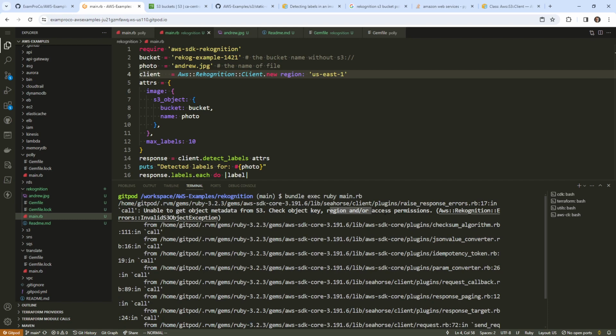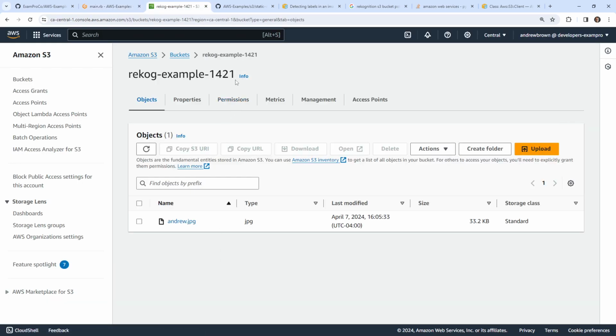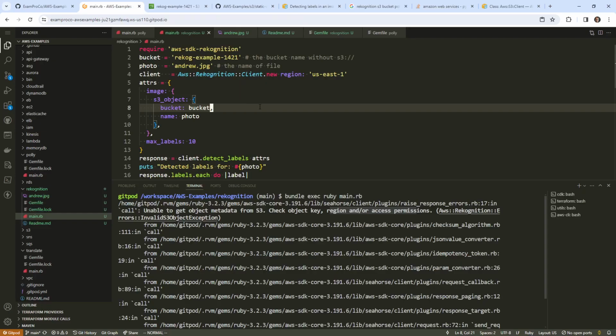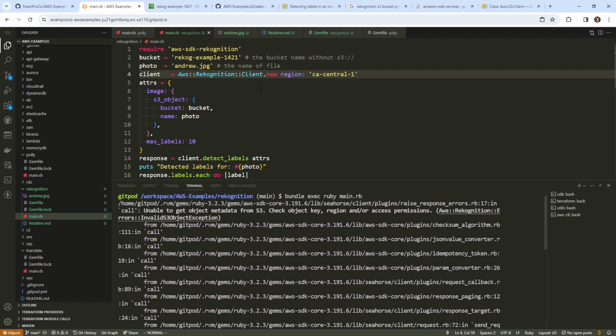Check object key, region, or access permissions. Well, let's make sure that that is in the bucket. It is there, okay. Let's make sure our bucket name is correct. That's right. That's all correct. Well, this is... Come on, Andrew. I said it had to be CA Central 1, and I wrote US East 1. Now, I'm not sure if that's a problem, but we'll try it again. Still doesn't work. That's really interesting.